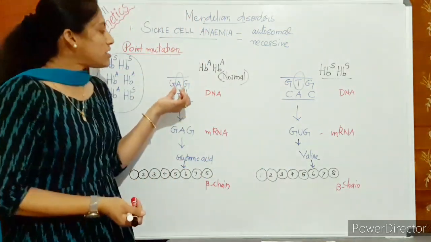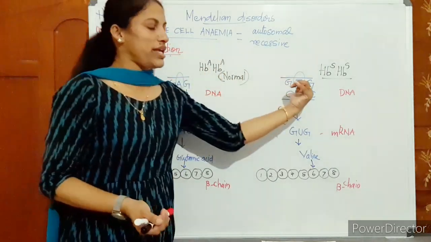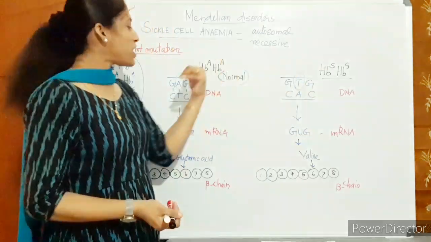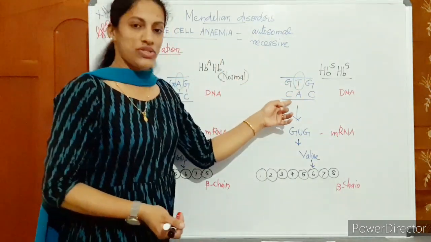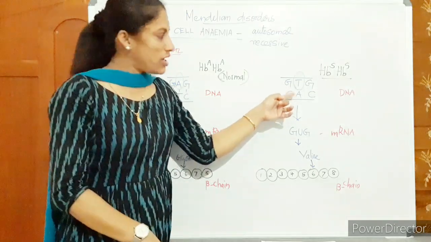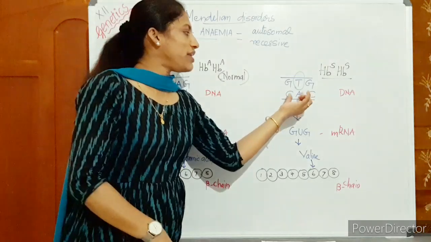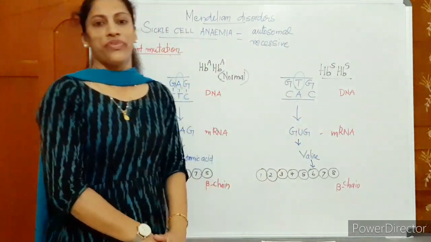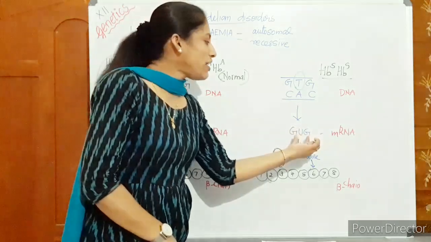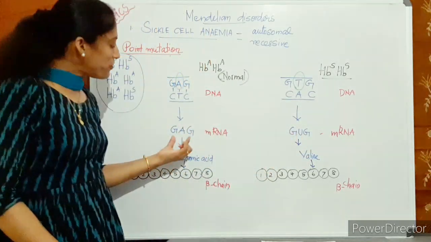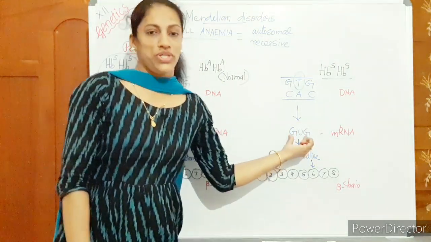Okay, so as a result of this substitution, when thymine comes in place of adenine, what happened? Its opposite pairing is changed. Thymine pairs with what? Adenine only. So the opposite strand of DNA will be CAC. Okay, from that strand RNA is produced. So RNA also got changed. Instead of GAG, RNA has changed to GUG.